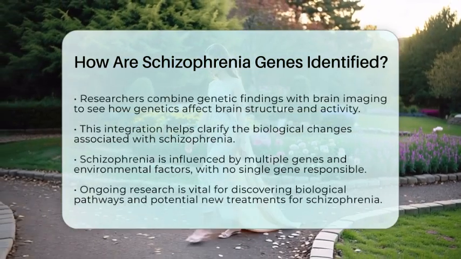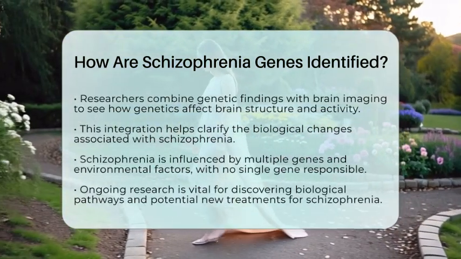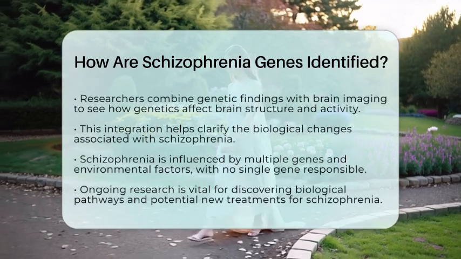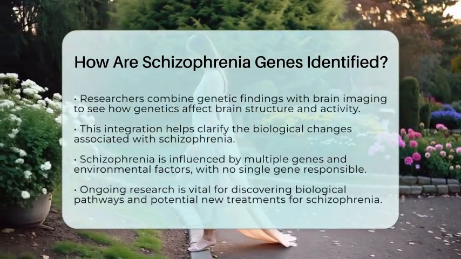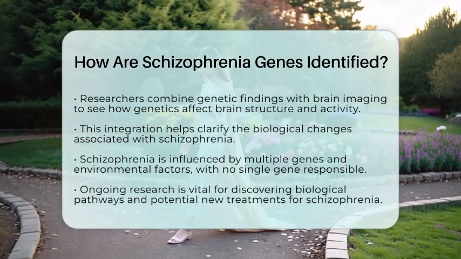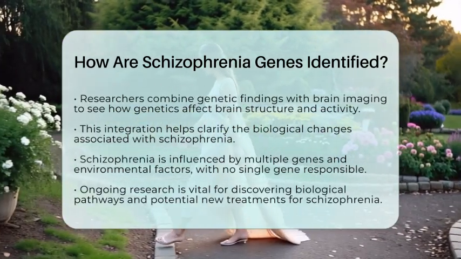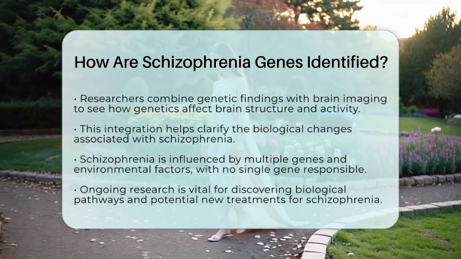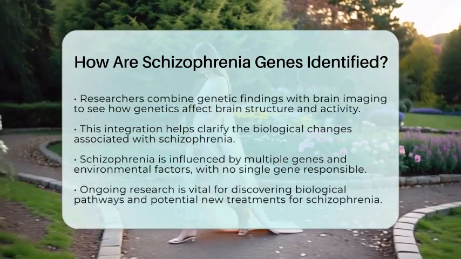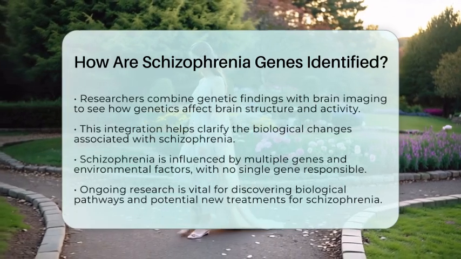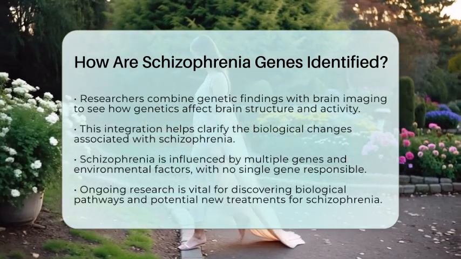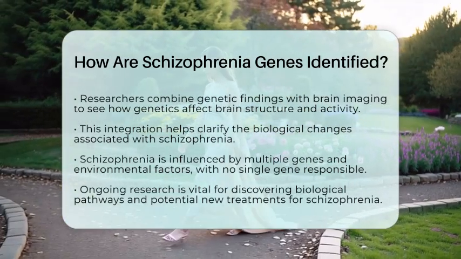In summary, identifying schizophrenia genes involves studying families to find inherited genetic regions, scanning large populations for common and rare DNA variations, and linking these findings to brain biology. Schizophrenia is complex, influenced by many genes and environmental factors, meaning no single gene is responsible. Instead, many genetic variations together increase the risk.